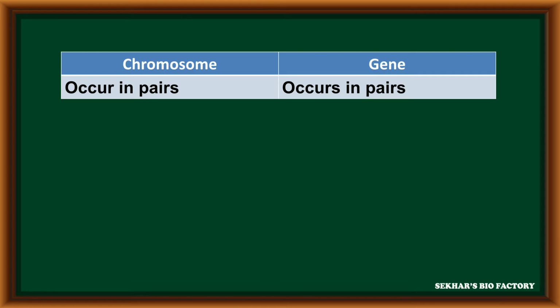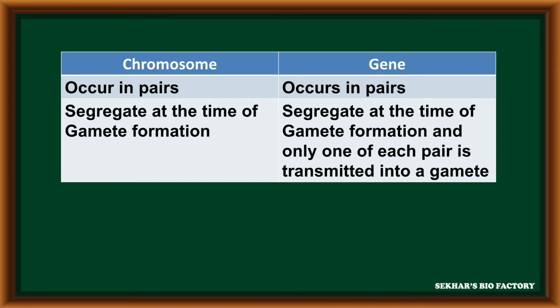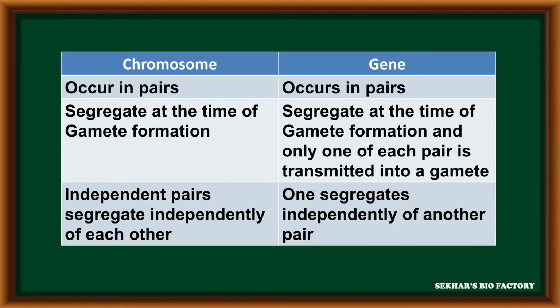When we observe the behavior of chromosomes and genes, the chromosomes occur in pairs. In a similar way, genes also occur in pairs. Chromosomes segregate at the time of gamete formation, and in a similar way, genes also segregate at the time of gamete formation and only one of each pair is transmitted into a gamete. Each chromosome pair segregates independently of the other pair. At the same time, genes also segregate independently of the other pair. So it is a parallel behavior between chromosome and gene observed by Sutton and Boveri.